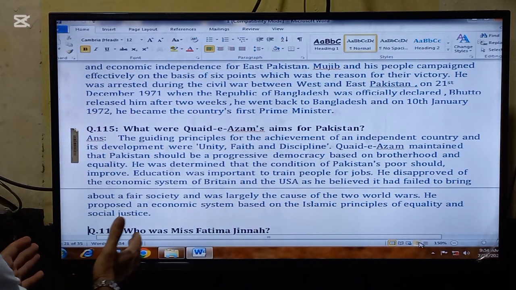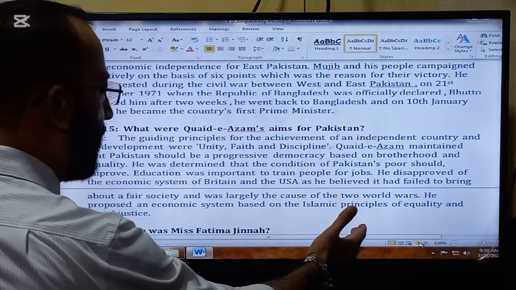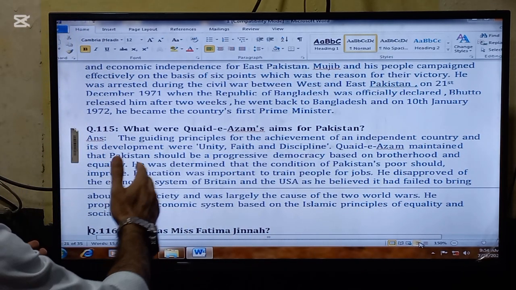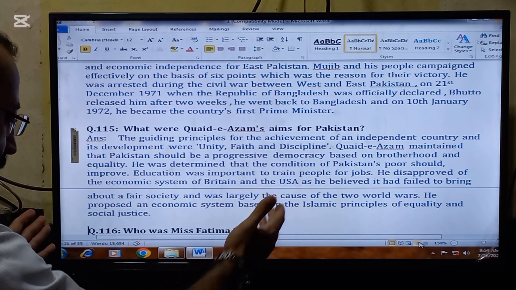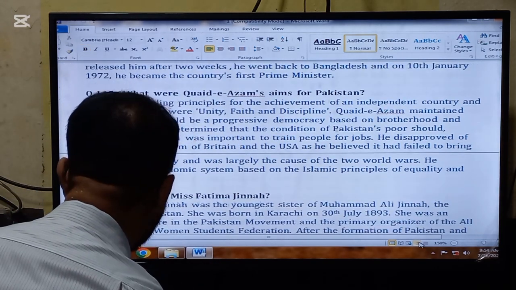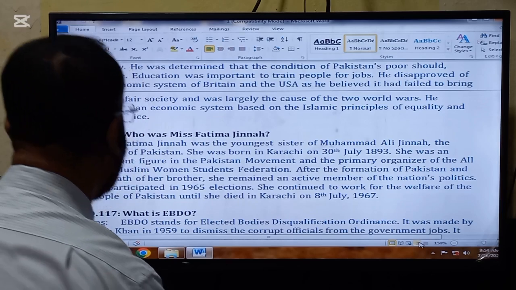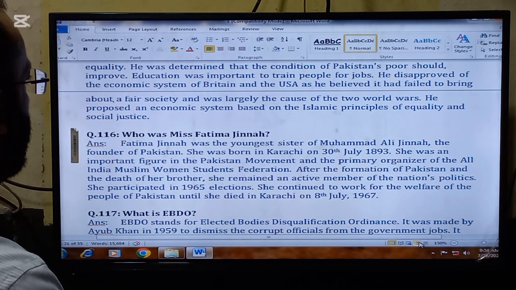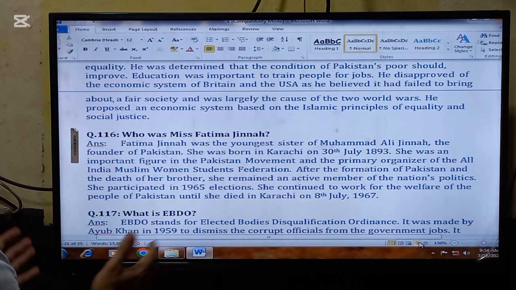He proposed an economic system based on the Islamic principles of equality and social justice. So these were the aims of the Quaid-e-Azam for Pakistan, but unfortunately, he did not live for many years after the creation of Pakistan. So most of his ideas were not implemented.